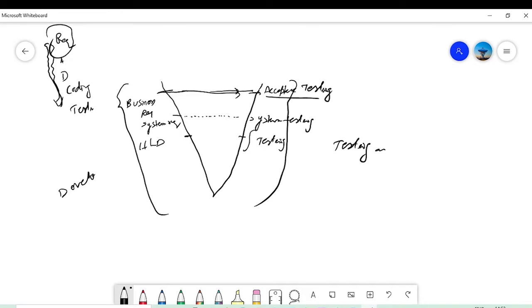Here I have only used a symbol for integration testing. As soon as you have a design available, a system level design, high level design or architectural design, you can start your integration testing, or you can at least write the test cases. You can review the design. Then you have a low level design, which we sometimes call detailed design.